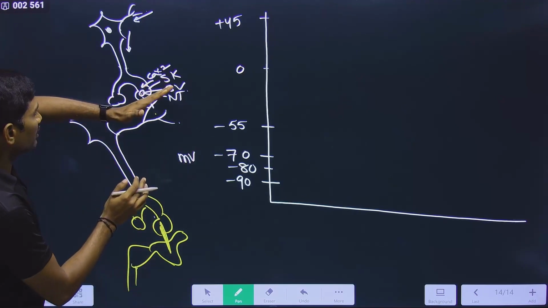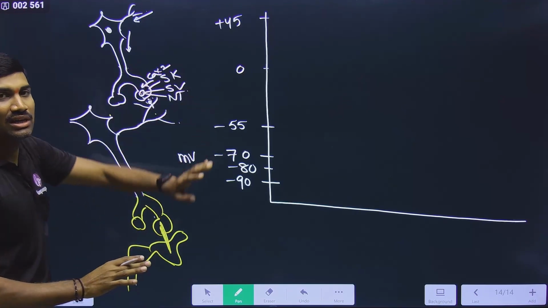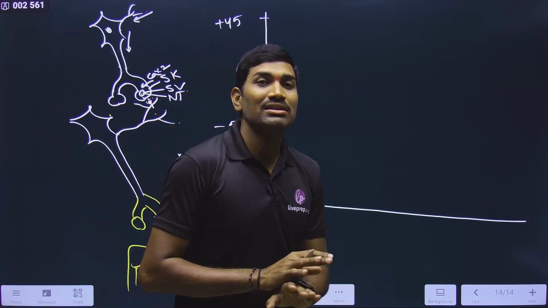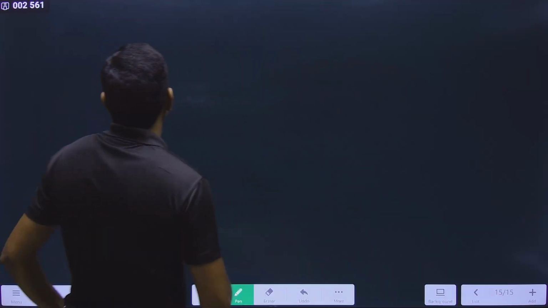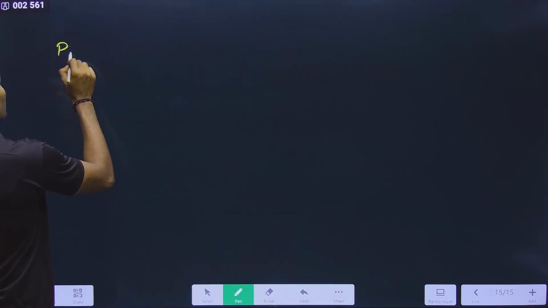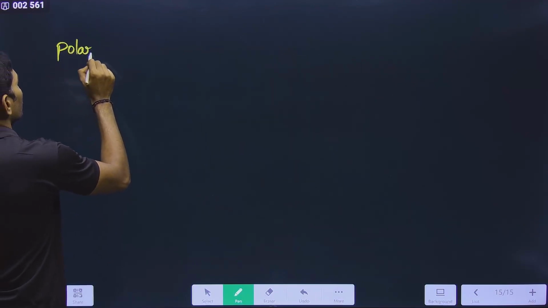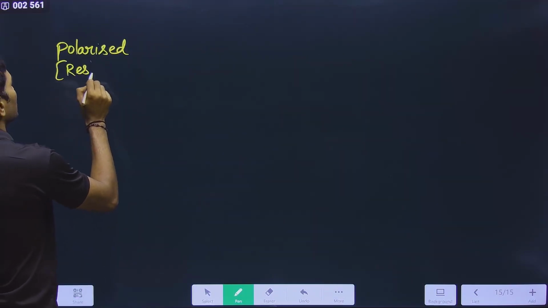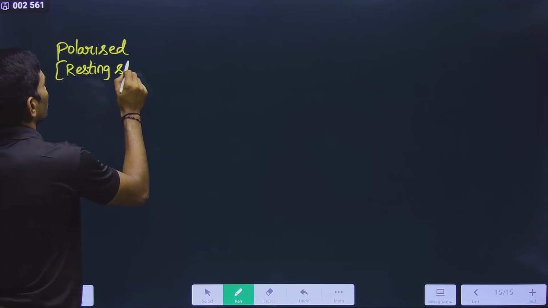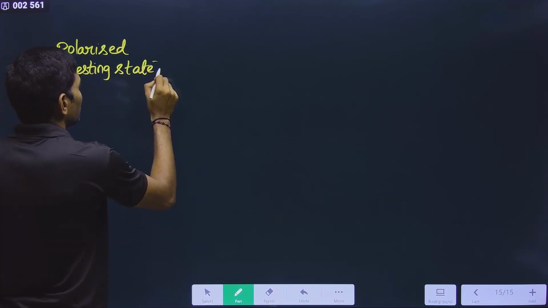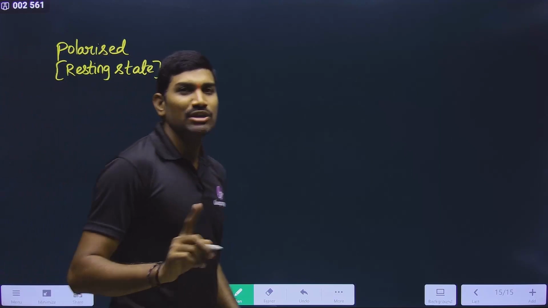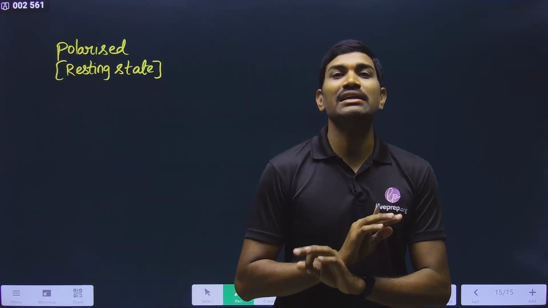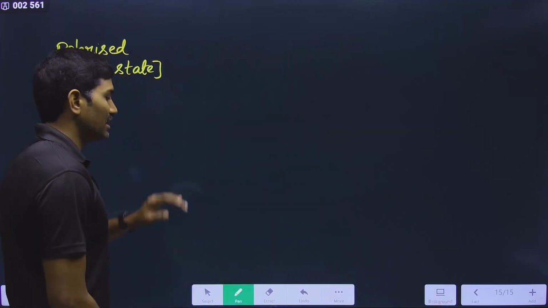Now, till now, before the attachment, this neuron is in the resting stage. What is this resting stage called? The resting stage is called the polarized state. Polarized state is the resting state. That means at this particular state, the neuron is not transferring any information. That's why it is called the resting stage.